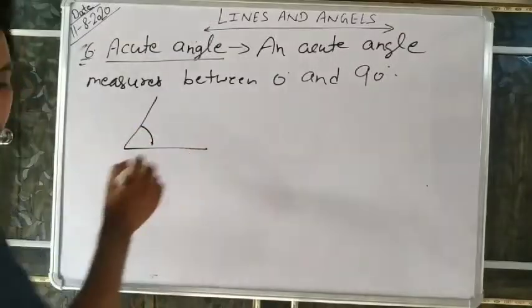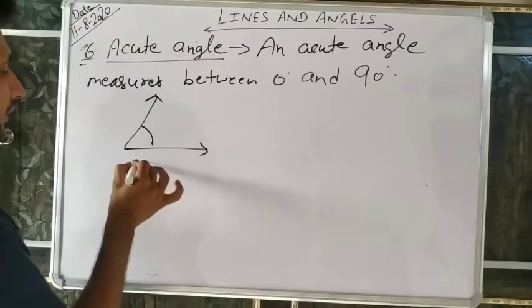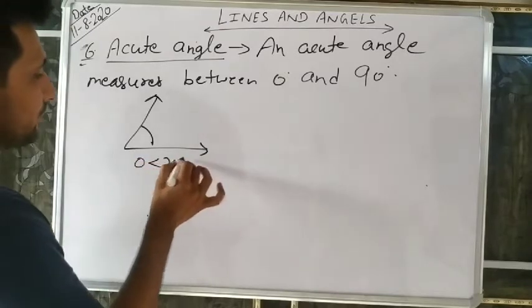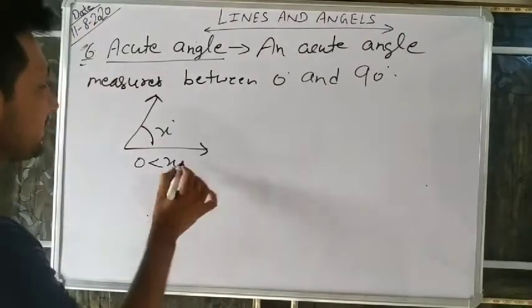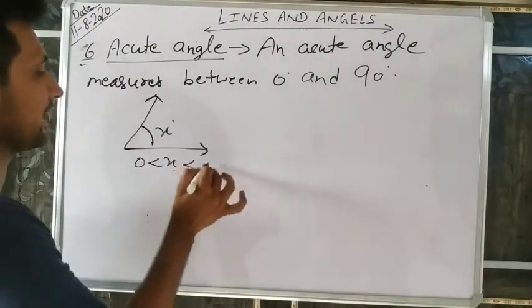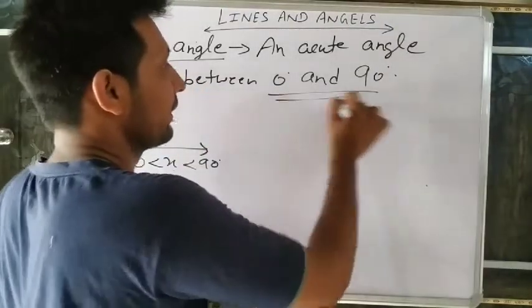You can make its figure also. It is an acute angle, this one. So it is x degrees, like 1 degree, 2 degrees, 3 degrees. x is greater than 0 and less than 90, it is between 0 and 90.